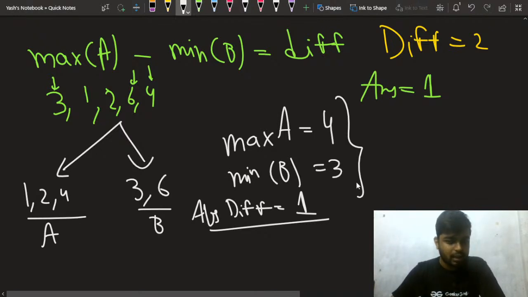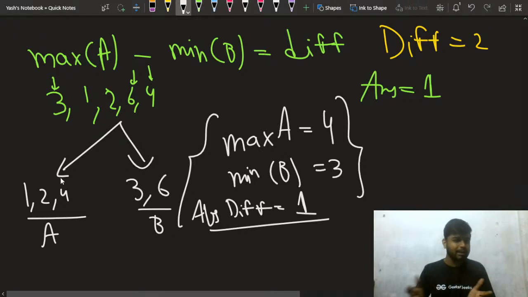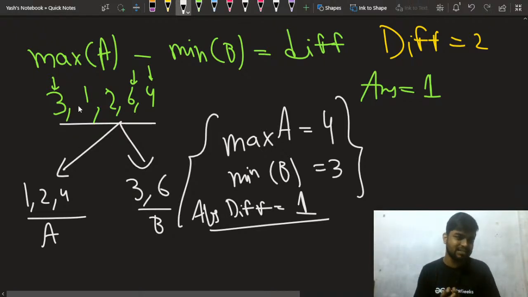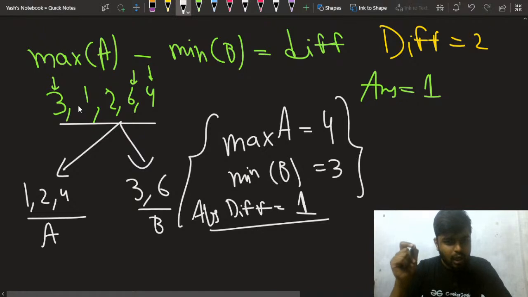You see that there's some random pattern. This is a tricky question. You get an array, you have to divide it into two teams such that both the teams have at least one element of the array. And what you have to find is the minimum absolute difference.